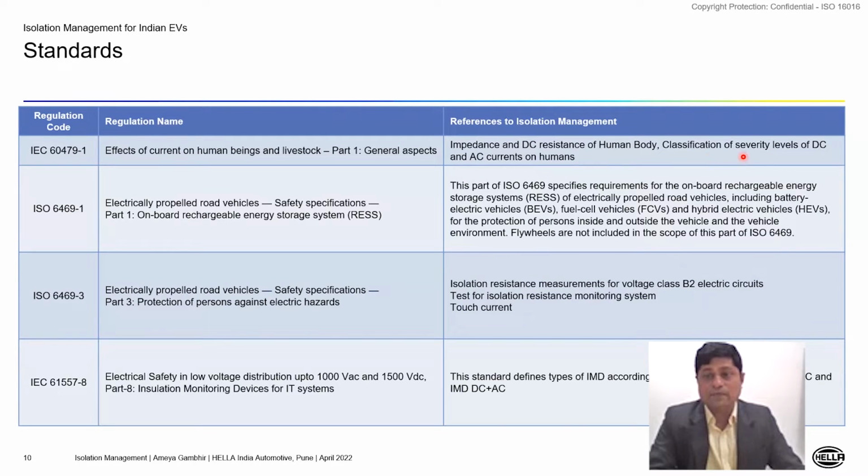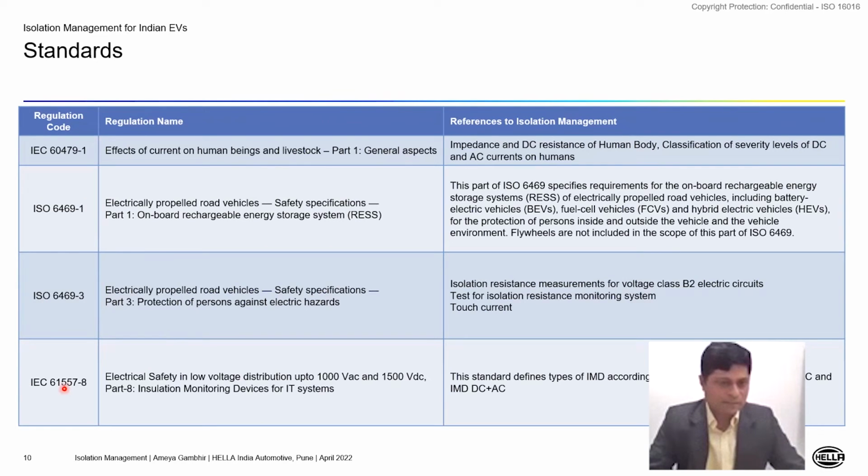And it also talks about the classification of severity levels for DC as well as AC shock hazards. Then we have ISO 6469-1. So this standard basically talks about the onboard rechargeable energy storage systems and electrically propelled vehicles. So again, it talks about some of the isolation management techniques which are required at vehicle level. We have part 3 of the same standard, which talks about protection of persons against electric hazard. So isolation resistance measurement for voltage class B2 electric circuits, test for isolation resistance monitoring system and touch current specifications are listed in ISO 6469-3 standard.